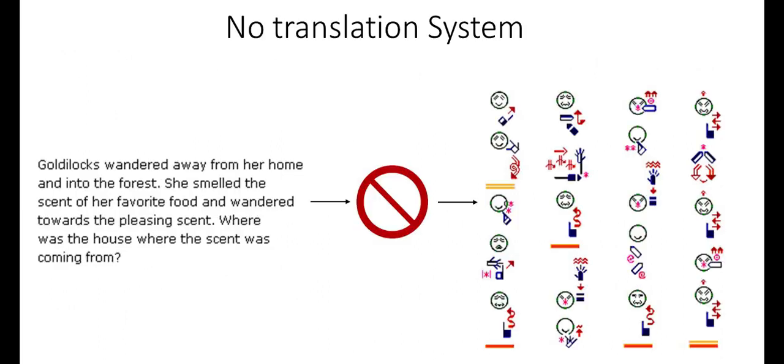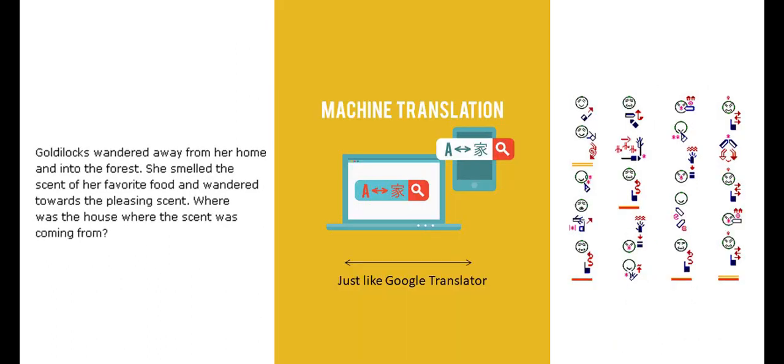But a long existing gap is that there is no translation system to translate text from common languages to sign writing. The solution we propose is an automatic system that can translate English words and sentences into sign writing and vice versa, just like other machine translations.